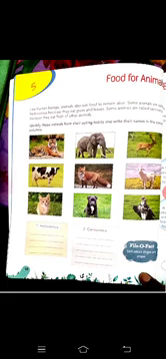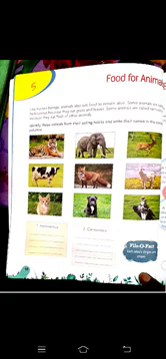If you see this picture, there are some herbivorous animals like elephant, deer, cow and goat, and carnivorous animals if you take tiger, fox, cat, dog and vulture. These are the animals which eat the flesh of other animals.